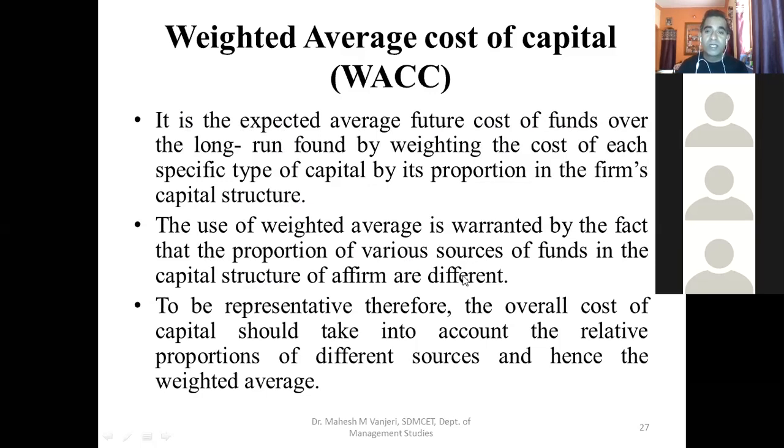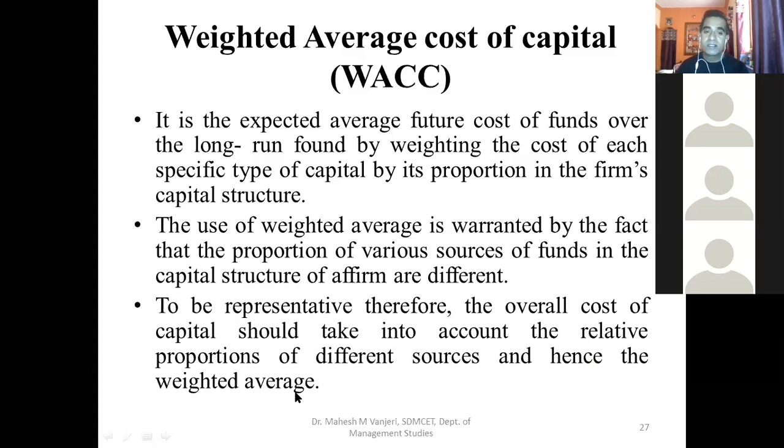Out of 1000 crore rupee capital raised, the proportions of various sources of funds were different, like 50% equity, 25% preference, and 25% debentures. To be representative, the overall cost of capital should take into account the relative proportions of different sources, and hence it is called weighted average.